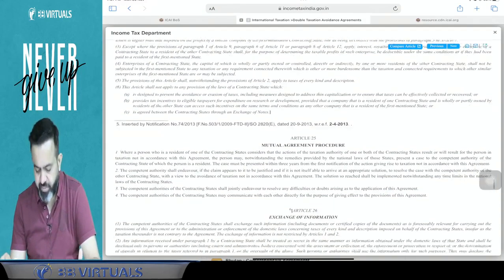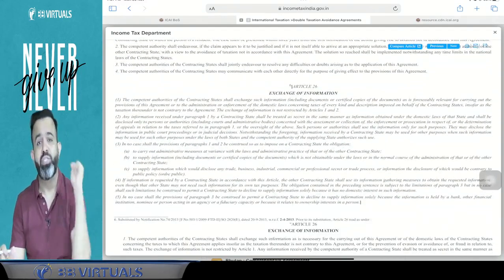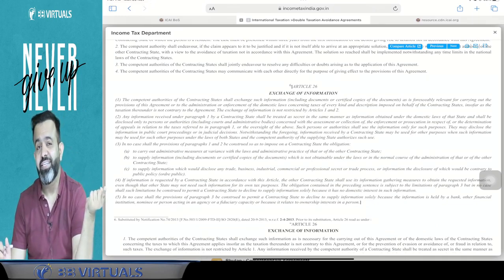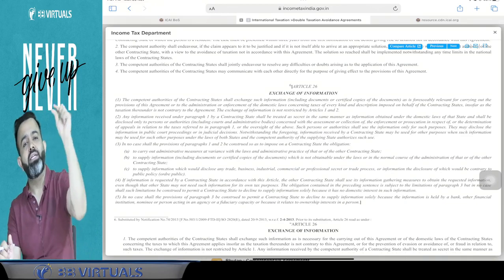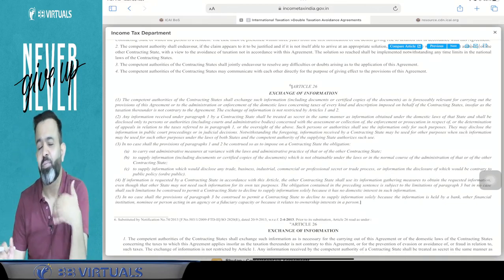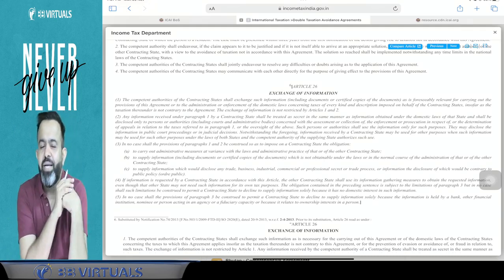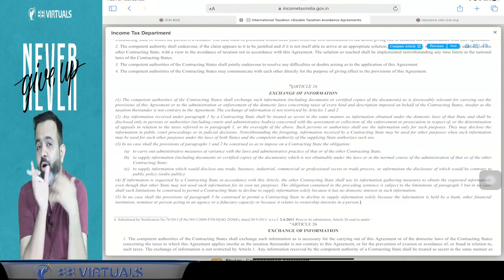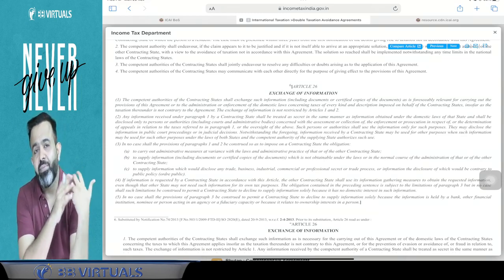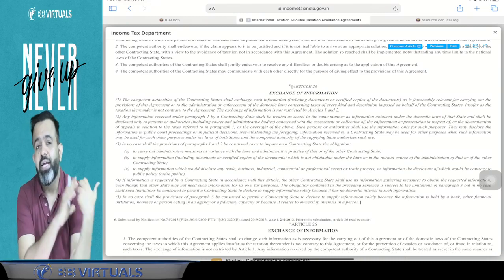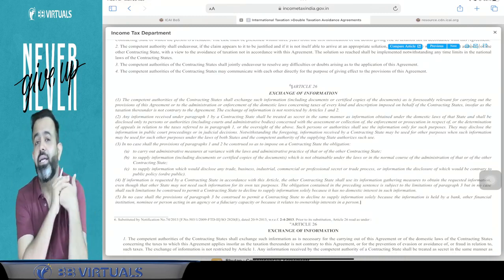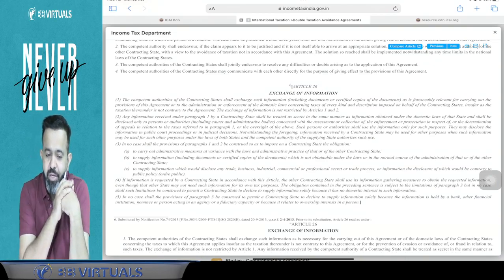As well as in the DTAA, guys, there is always exchange of information, because one country will exchange information with the other country, as well as help the other country in the recovery of taxes. Suppose one person flies from India and has not paid taxes in India, and now he is in the UK. Suppose India and UK have an agreement, and in that agreement it is written that India and UK will help each other in recovering taxes, then the UK will help India in recovering the taxes. You got my point or not?